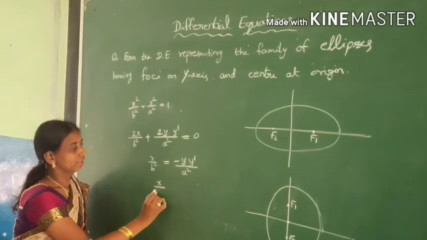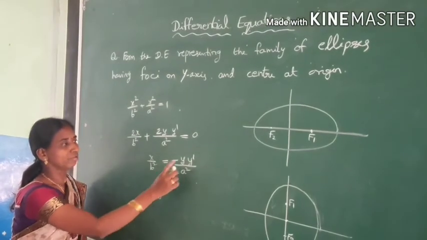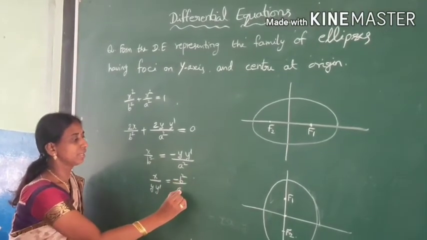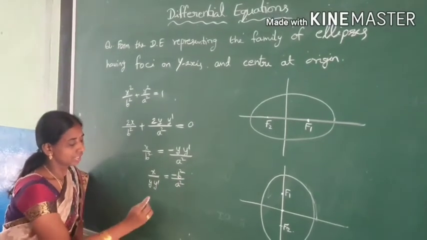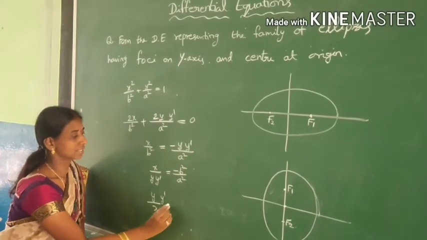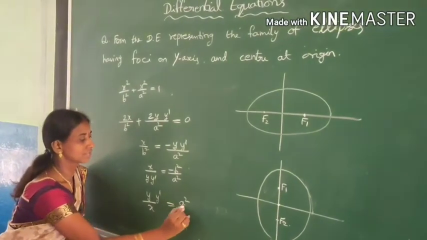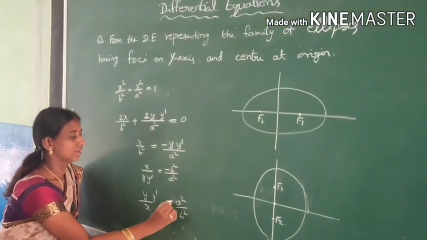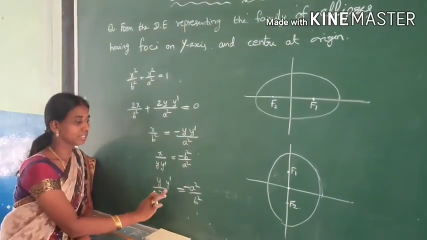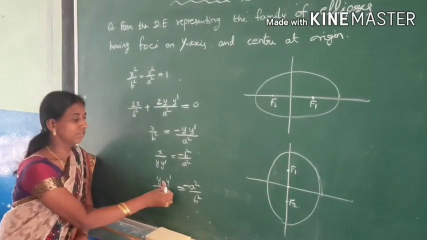x by y dash is equal to minus b square by a square. Taking the reciprocal for our convenience, y dash by x is equal to minus a square by b square. Why? Because here y dash is in the denominator, let us keep it in the numerator for more convenience.